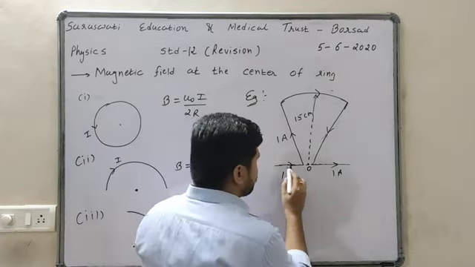Now suppose this ring is inverted and current is flowing in this direction. Then what will be the magnetic field here? Same magnetic field, but the direction will be reversed. Why? Curl your finger in this direction, so the thumb is outward. So in this case the magnetic field is outward, so dot. Like this you can find out the direction, and it is very easy.